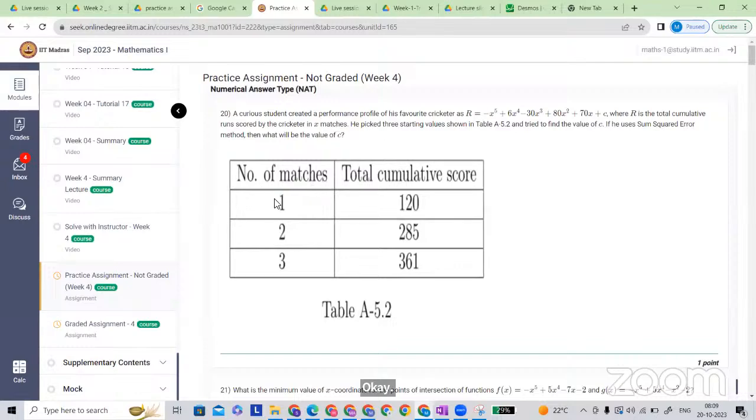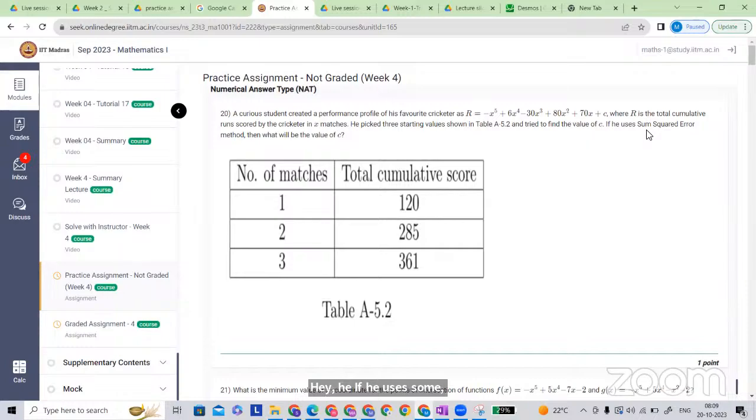The matches and cumulative scores are given. He picked 3 starting values, showed them in a table and tried to find the value of C using the sum square error method.